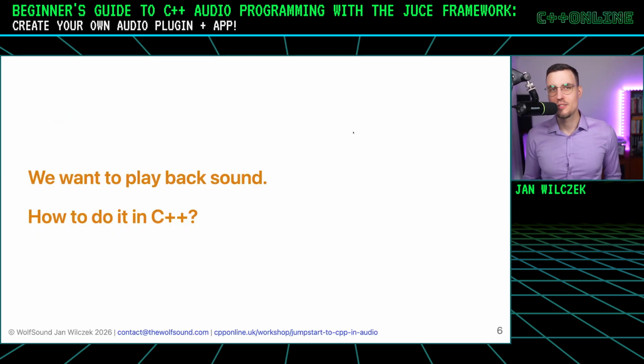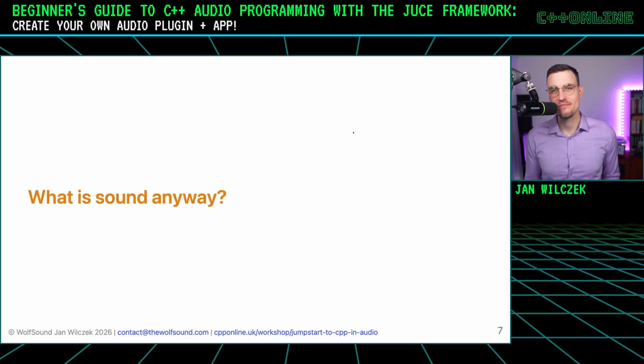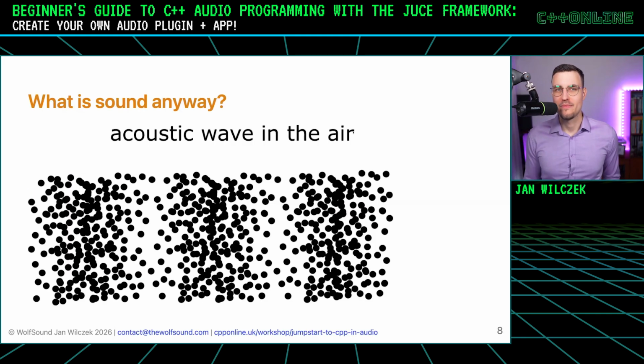So let's assume the simple scenario. We want to play back sound. How to do that in C++? Well, to answer this question, we first need to consider what is sound. Well, what is sound? Well, an acoustician would say that it's a propagation of periodic pressure changes in a medium, such as the air.